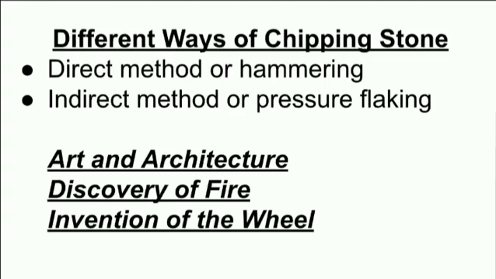So in the same way, it must have happened at that time that human beings were making stone tools. I told you in the first part also, they made stone tools by two methods: the direct method, the hammering method, and the indirect method, that is the pressure flaking method. So maybe at that time a spark must have come out of the rubbing of these two stones, and it must have fallen on dry grass which was scattered around, and that caught fire.